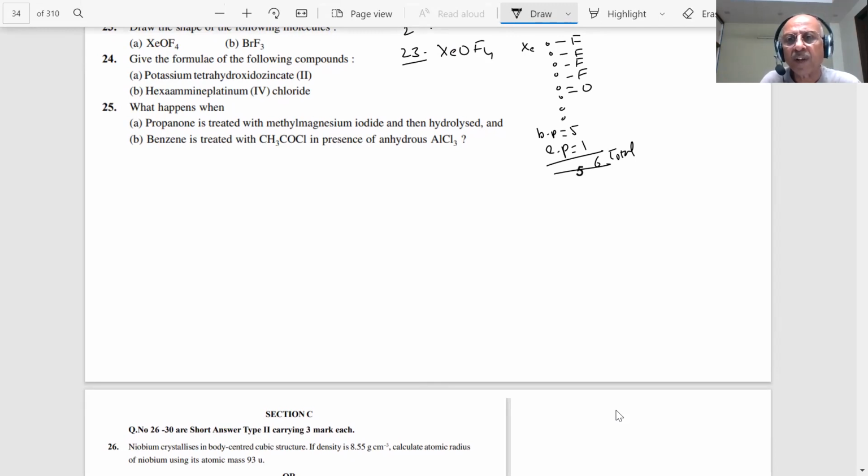How do we draw the shape of that, student? You know it. XeOF4 is square pyramidal. It will become octahedral, and then this is square pyramidal. We have learned it, student. Then you are saying this is a double bond, with fluorine, fluorine, fluorine, fluorine, and a lone pair of electrons. What shape does it look like? Square pyramidal. They asked it so many times, student.